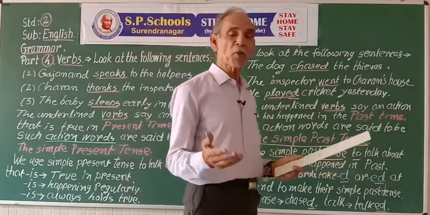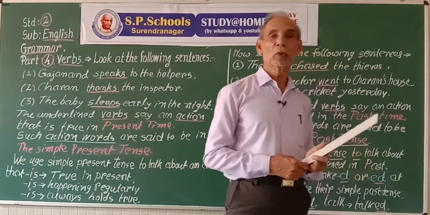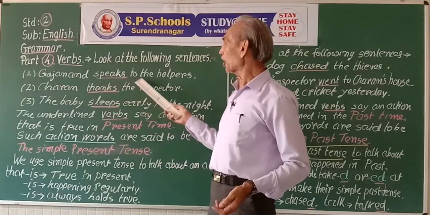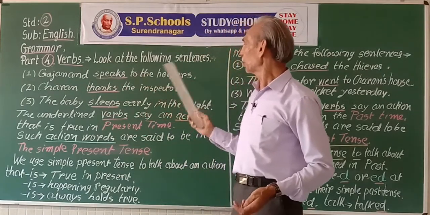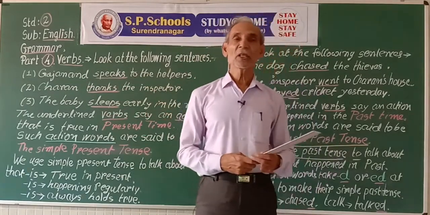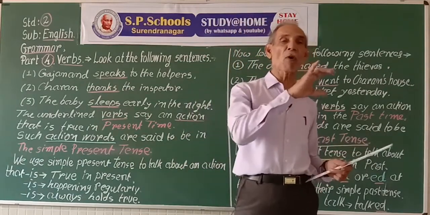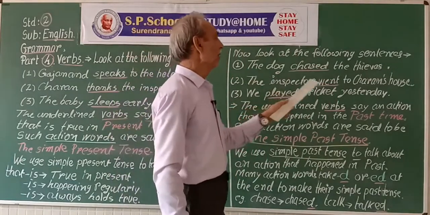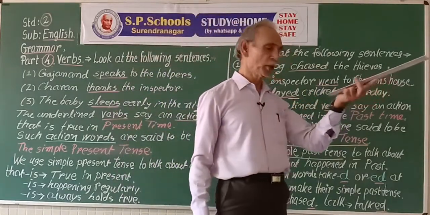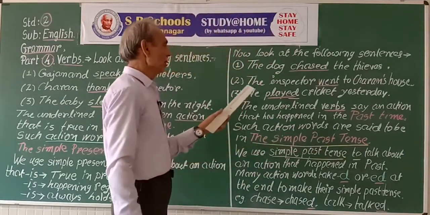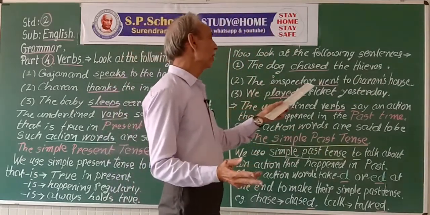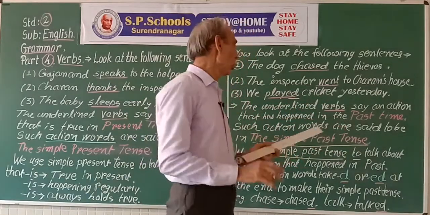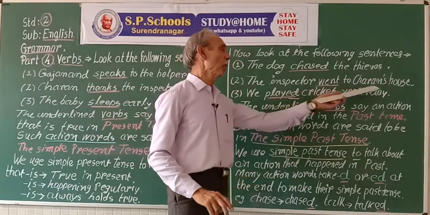Did is the past form of to do. In simple present tense, Gajananda does not speak to the helpers. Do or does turns into past form did. The inspector went to Charan's house. But for negative, the inspector did not go. Went has the present tense form to go. Did not go to Charan's house.